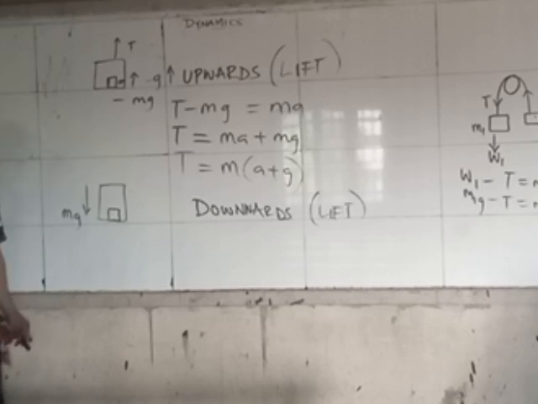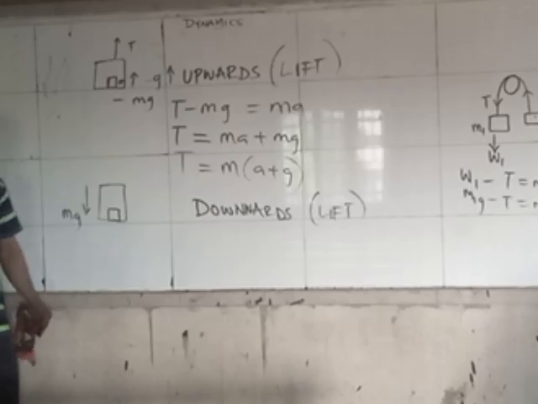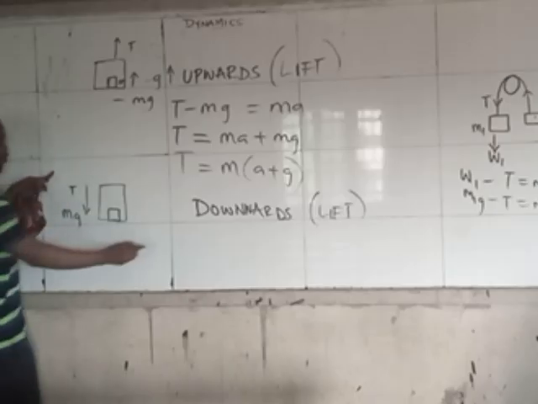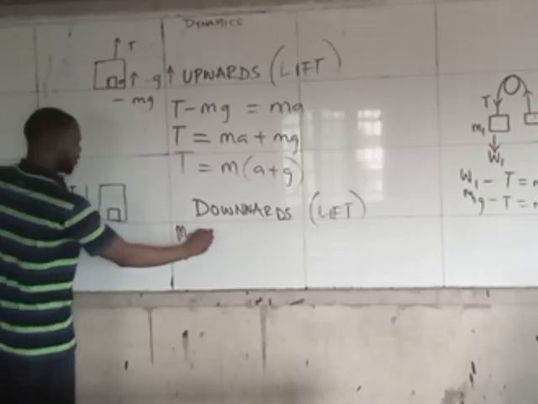Weight is more for it to be coming down. It's not that weight is dragging it down, but by forces of nature, as it's coming down, all of its position is tending towards the ground. So it is going in the direction of weight, and that means weight is more. That means tension is less. So forward minus backward, it will now be mg minus tension.